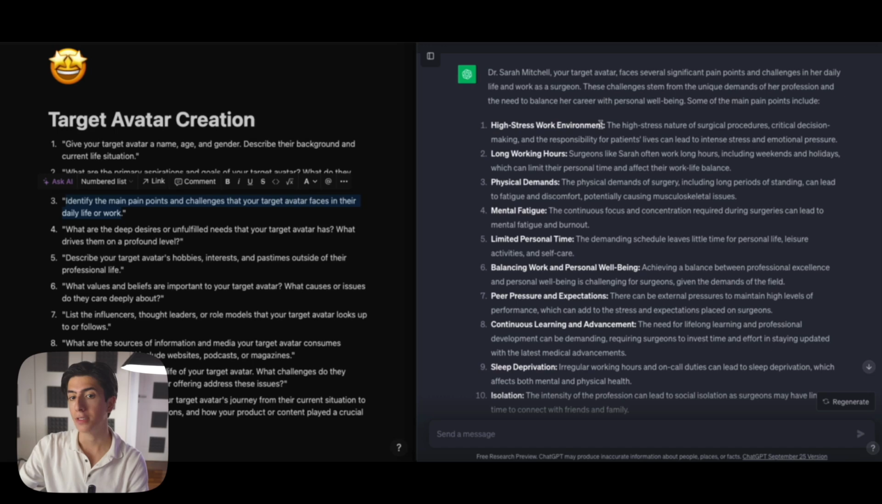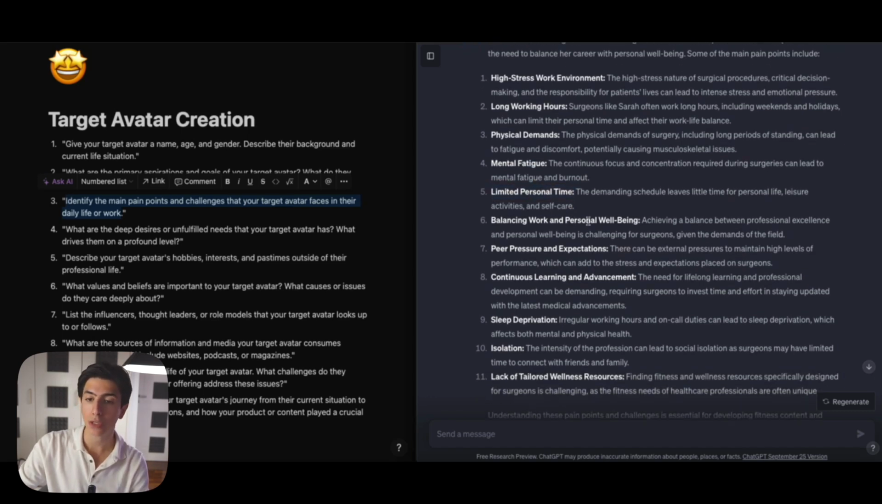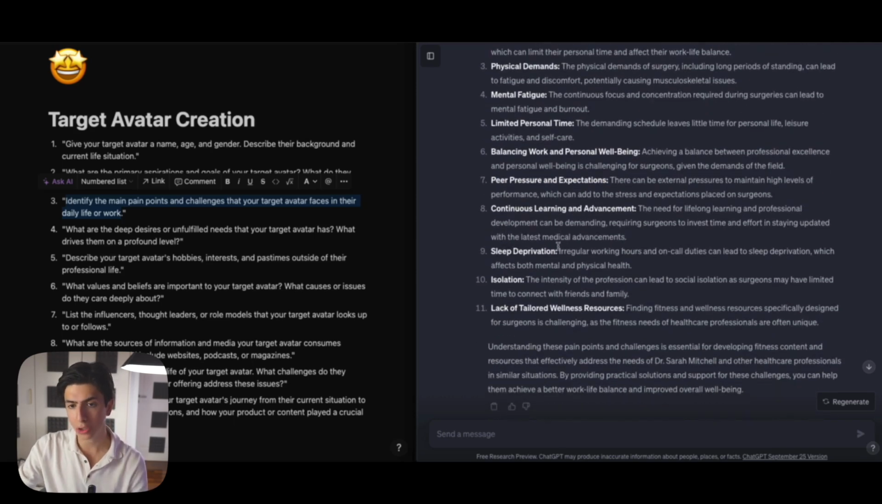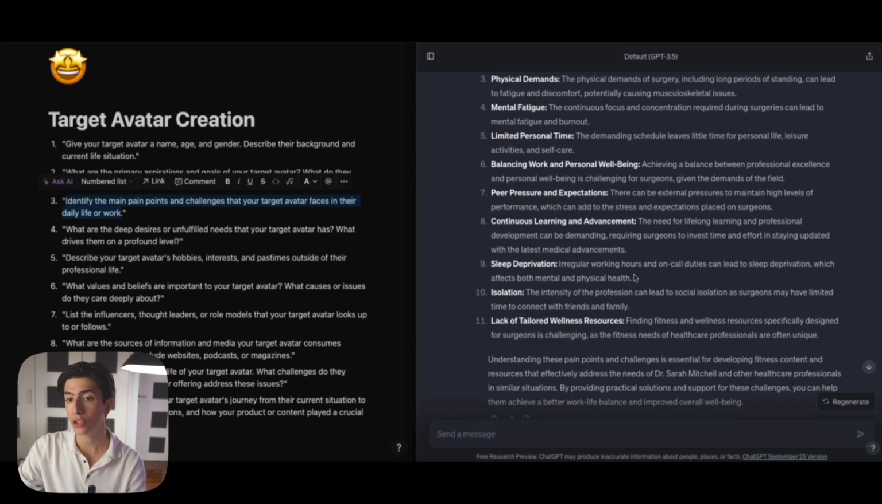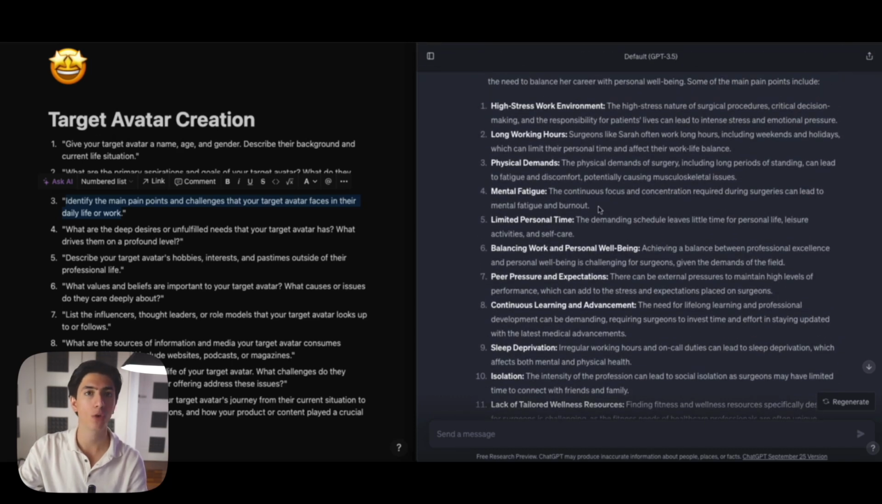High stress work environment, long working hours, physical demands, mental fatigue, right? Limited personal time, balancing work and personal well-being, peer pressure, continuous learning and advancement, sleep deprivation, isolation, lack of tailored wellness resources. So all of those pain points, or at least the pain points that are more relevant to our niche and the content that we are creating, we will try to solve with content.